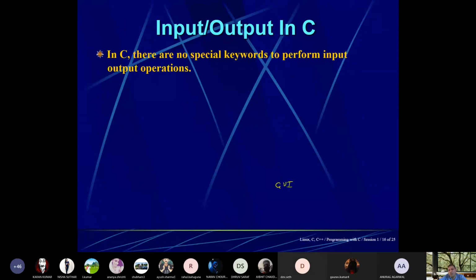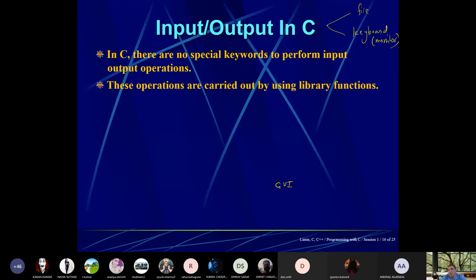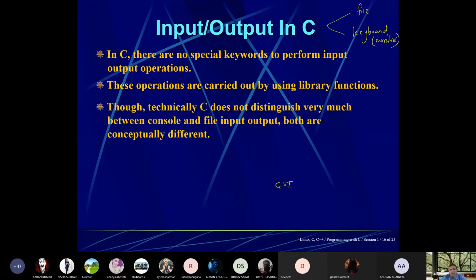Then come to input output in C. Input and output can be taken via a file or keyboard, through the monitor. Both are understandable as files. In C there is no special keyword to perform input and output operations. These operations are carried out by using library functions. So either you need to supply the file or you need to use your keyboard to enter the numbers.